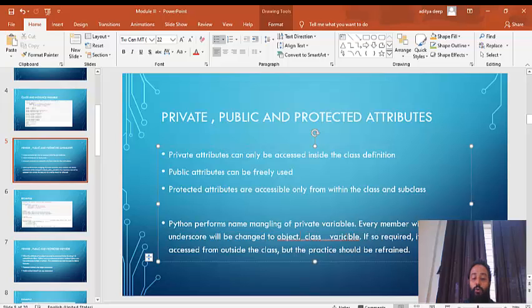If so required, it can still be accessed from outside the class. The practice should be refrained. Yes, this is why Python has done so. You can still go and access it, but the purpose of making an attribute private, public, or protected is that if some other coder is looking into the code, he can understand that there is some different significance of this particular attribute.